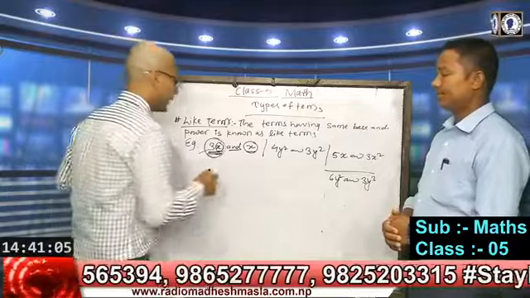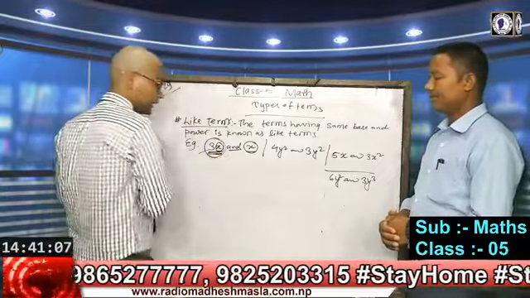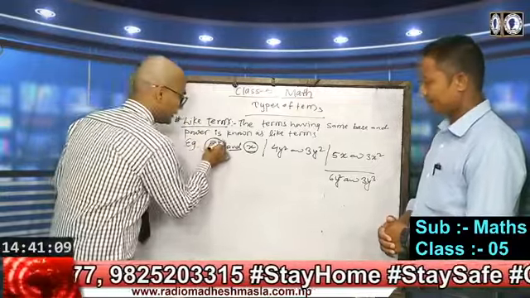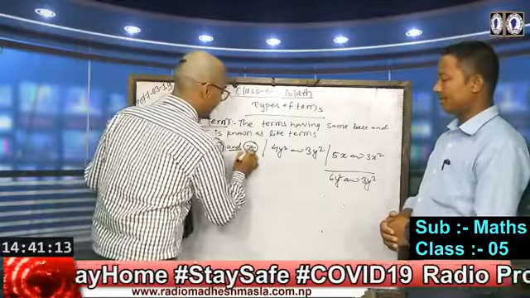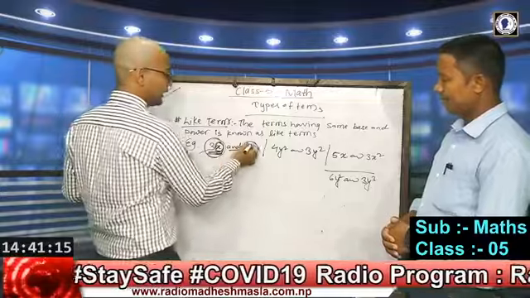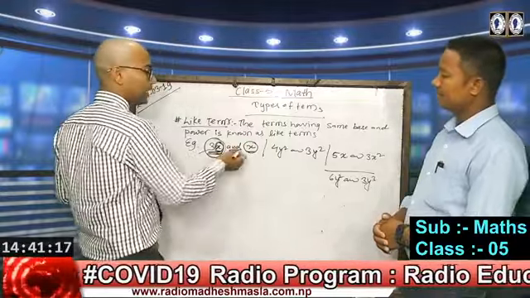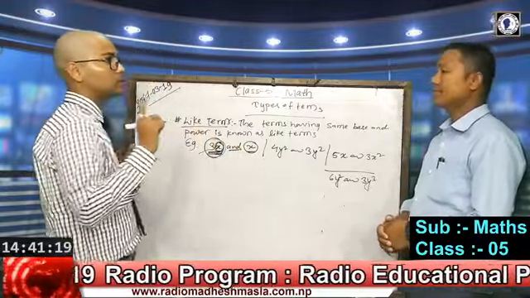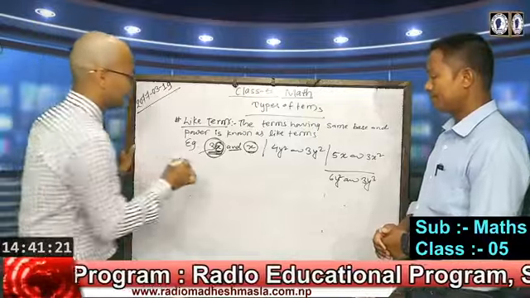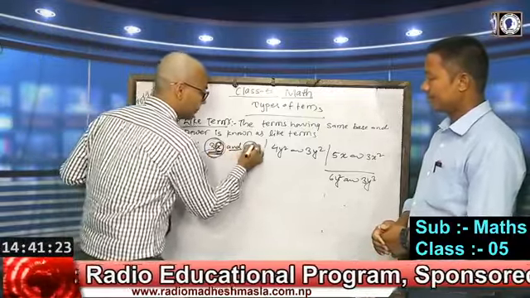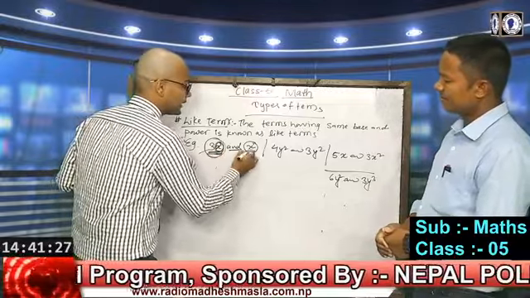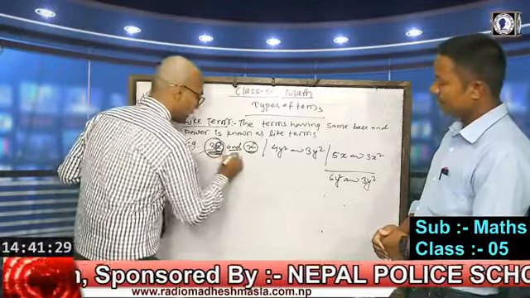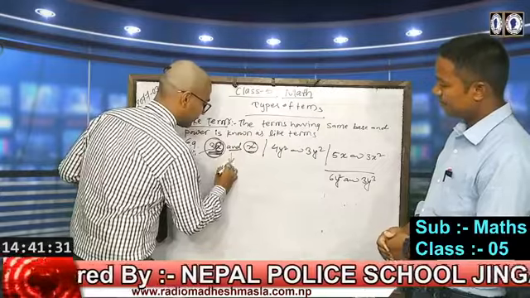So here 3x has no power, so the base is single, having power 1. In the second, x only is given, having no power, so we suppose power 1. They have the same power, 1 and 1, and the same base x and x, so they are like terms.